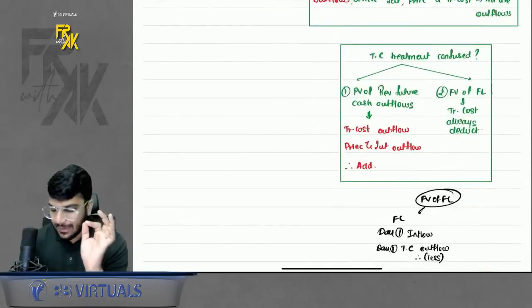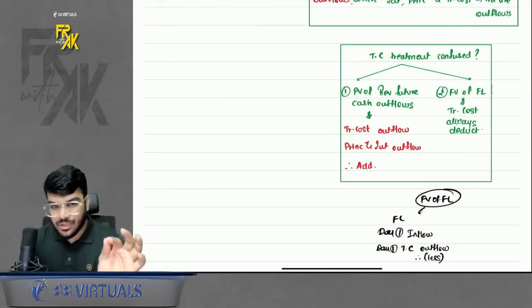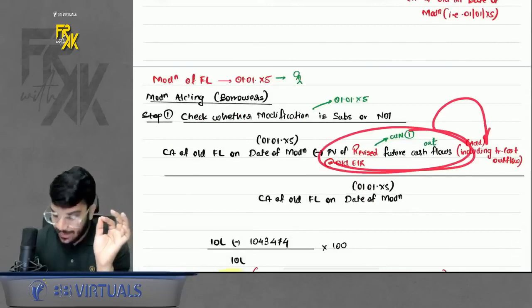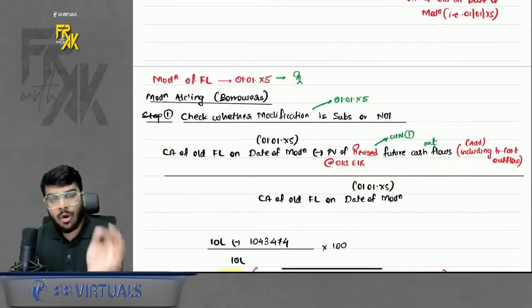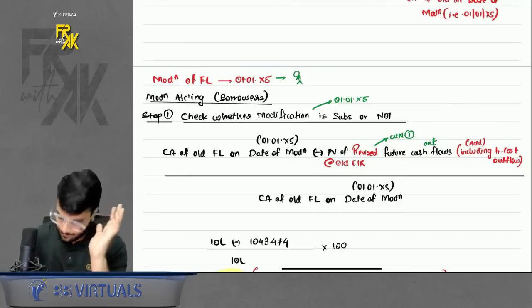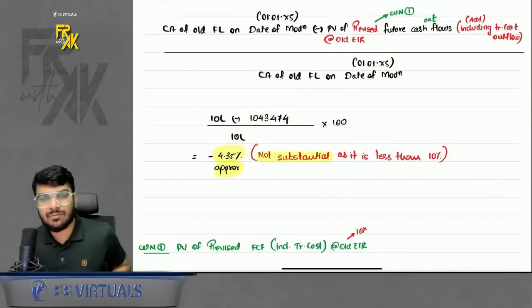So just remember, in case of transaction cost of financial liability, under modification, this is the only case where we are adding transaction cost. In all other cases of FL, we will only reduce it. Okay, if you want to remember, you can remember it this way. Anyways, so you get the value at this much. When you compute the percentage, you get 4.35%.